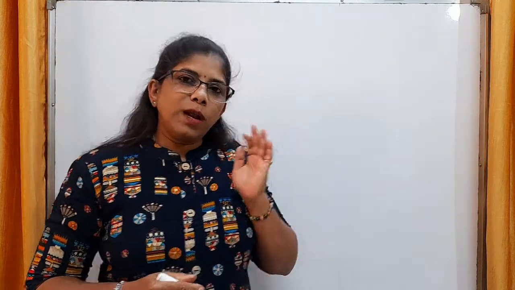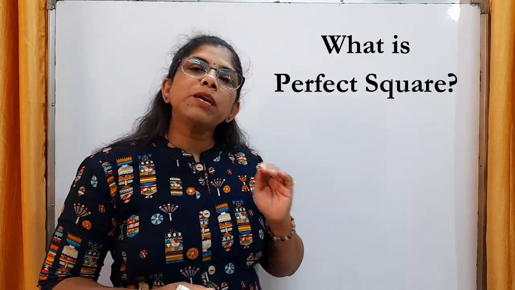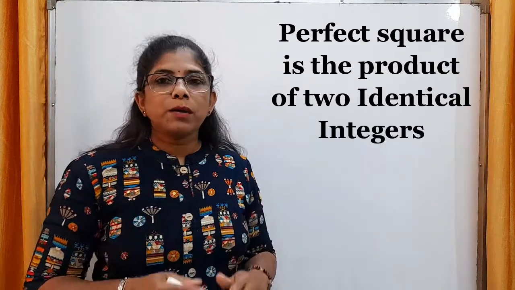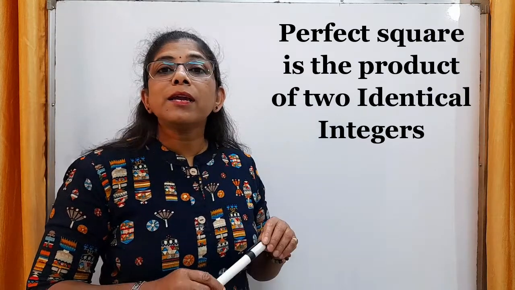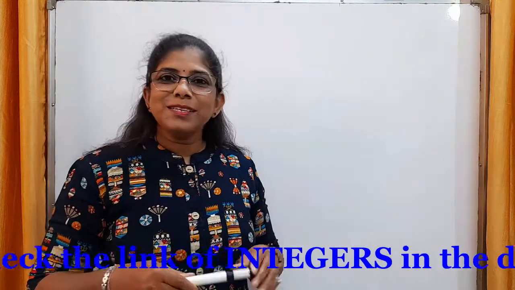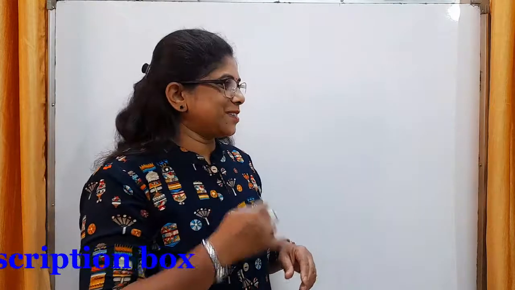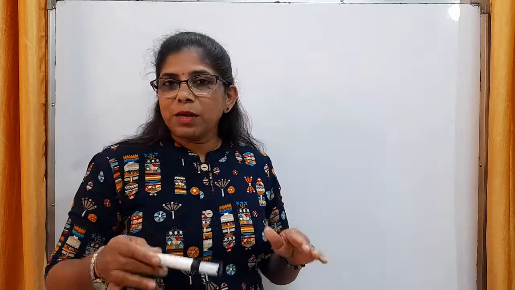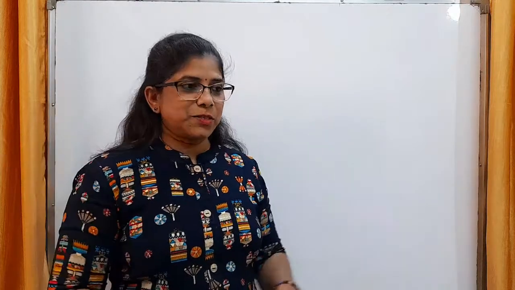So before I start with the amazing facts, just in one line, tell me what is the meaning of perfect square? Perfect square is nothing but the product of two identical integers. Yes, integers. Don't say it's just the product of two identical numbers. It's the product of two identical integers. And what are integers and all these things? One more video you have, you can check that. So now let's talk about squares. So perfect square is nothing but the product of two identical integers.